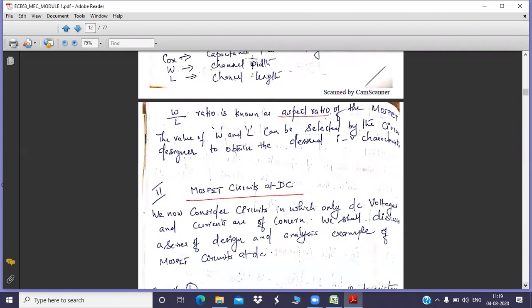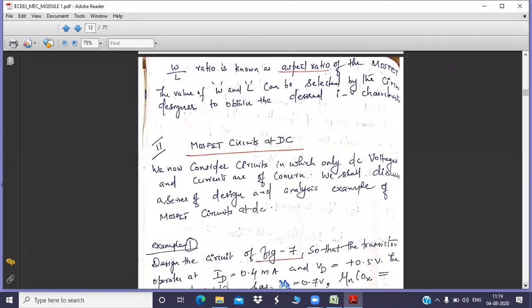Now going to the next topic, MOSFET circuits at DC. In this topic, we are going to deal with numerical problems. It is very simple. If you know these 2 equations, you can substitute and find the unknown parameters. Our objective is to design some circuits. For designing any electronic product, you need to have some specifications or requirements.